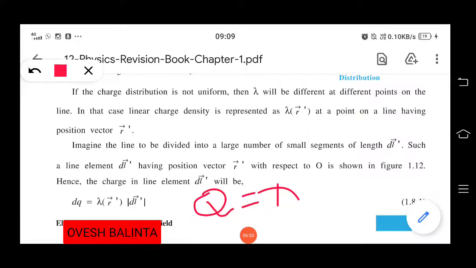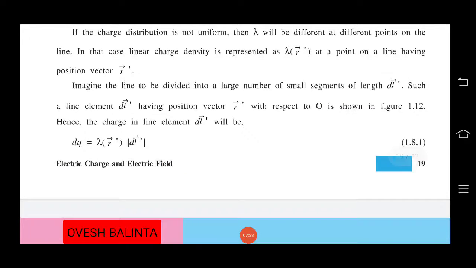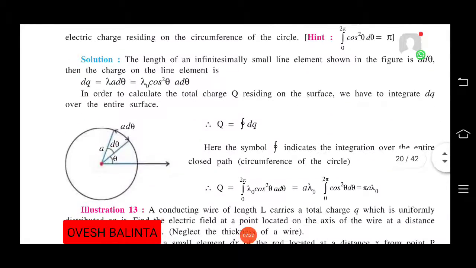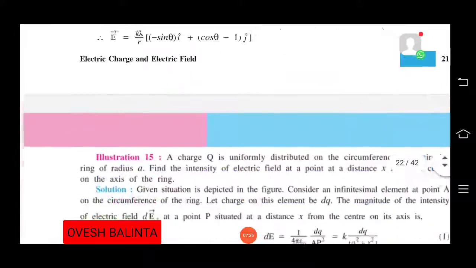Whenever we are talking about small elements, we can write dq equals lambda into dl. But we have to talk about any particular position, so we write r dash. So lambda of r dash is the density at that particular position. Afterwards we move on to another topic.